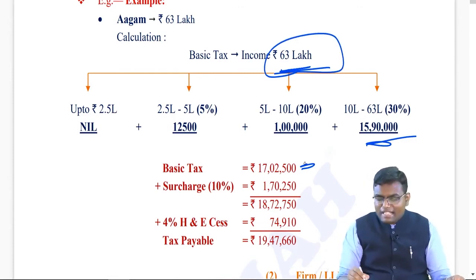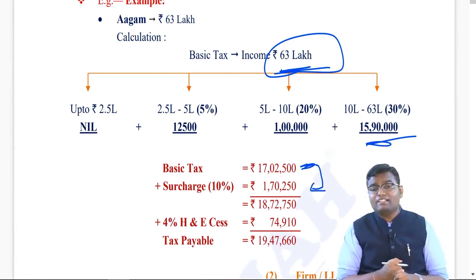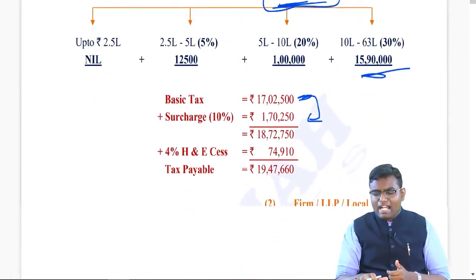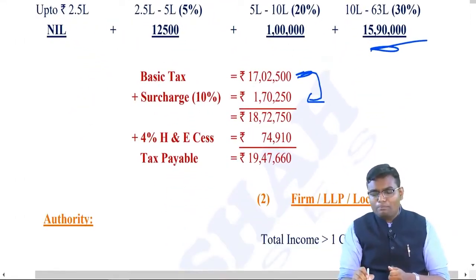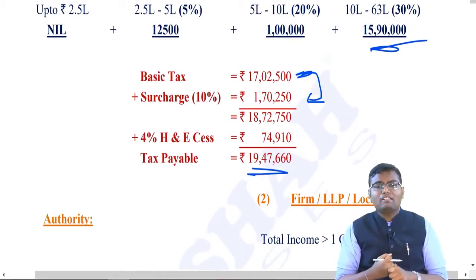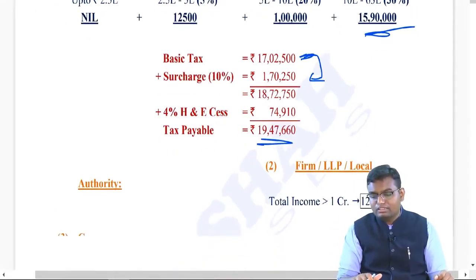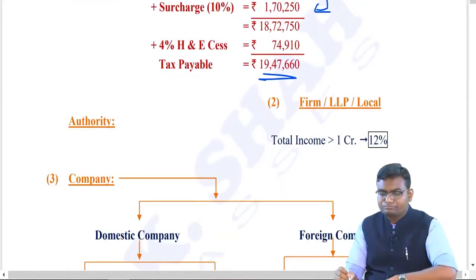So on 17 lakh 2,500, I will be adding 10% surcharge, that is 1,70,250. And on whatever tax is coming, I will add on the whole of that tax 4% health and education cess. So the tax payable will be what? 19,47,660. This is after the surcharge concept.